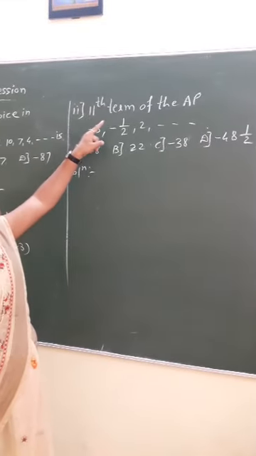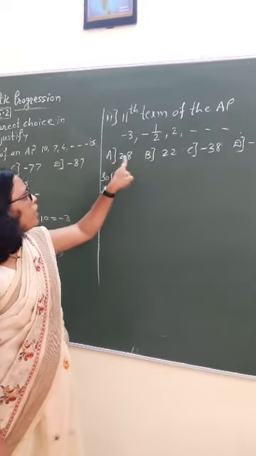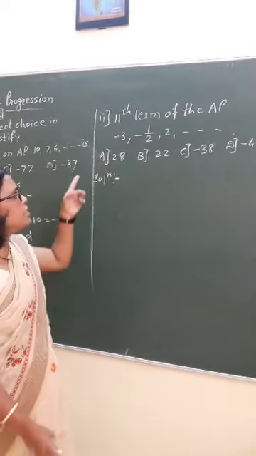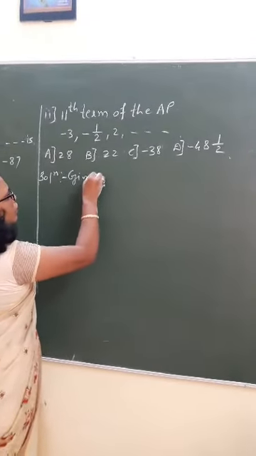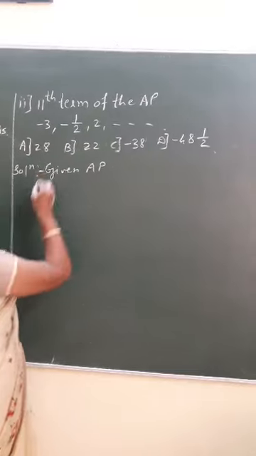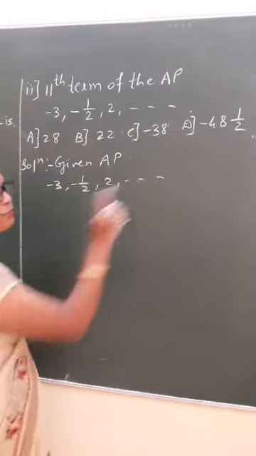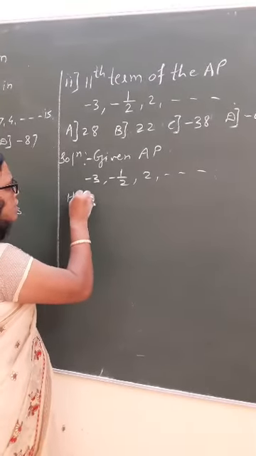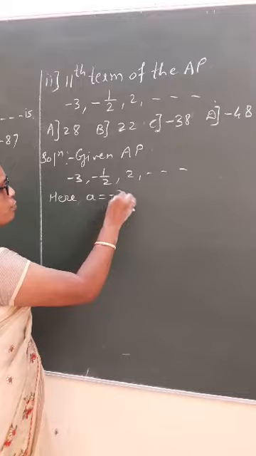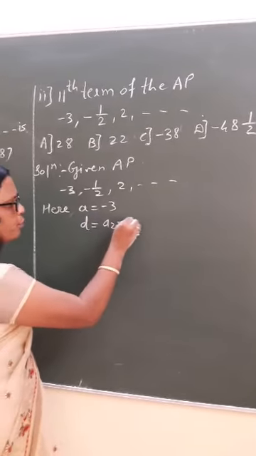Second problem, the 11th term of an AP, the AP is given and the options are given, means here we have to find the 11th term. So first of all, always from the given AP we are going to get the first term and the common difference d. So what is the first term here? a is equal to minus 3. And what is d? d means a2 minus a1.